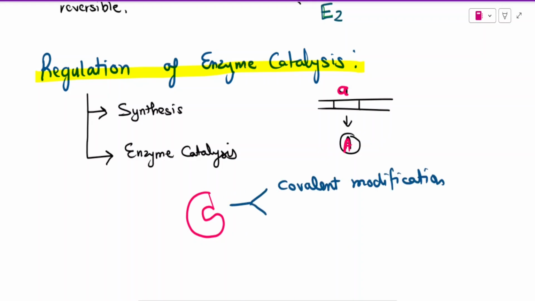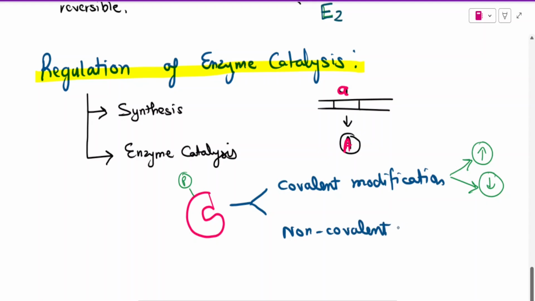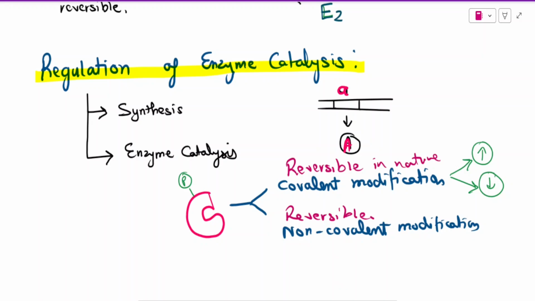By covalent modification, we mean that we will be attaching some kind of molecule through a covalent bond, like we are attaching phosphate here, and this attachment of phosphate may either upregulate the pathway, which means the process of catalysis is increasing, or it may downregulate the pathway, which means the process of catalysis is being decreased. And the second way is non-covalent modification. It has to be noted that both these covalent as well as non-covalent modifications have to be reversible in nature, and this non-covalent modification is also termed allosteric regulation.